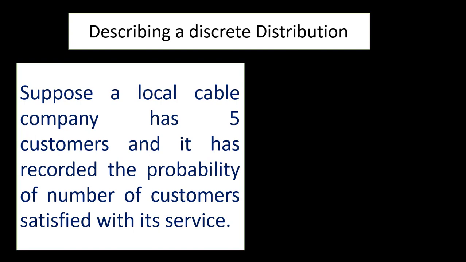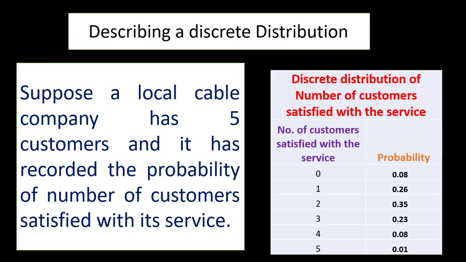Suppose a local cable company has 5 customers and it has recorded the probability of the number of customers satisfied with its service. The probability against the number of customers satisfied is as shown in the table. So here the random variable would be the number of customers that is satisfied with the service. It ranges from 0 to 5, since 5 customers are sampled, so the range of the random variable is from 0 to 5.